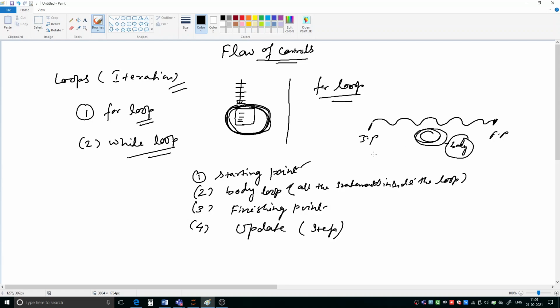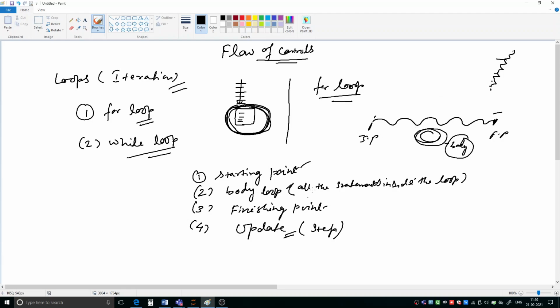Next thing is that in order to reach the destination from the starting point, what steps you are taking. For example, suppose you have started here and you have to reach here. So steps are there like this. How many steps are you taking? Are you moving one step at a time, or jumping 2 steps at a time, or 4 steps at a time? That is the update.